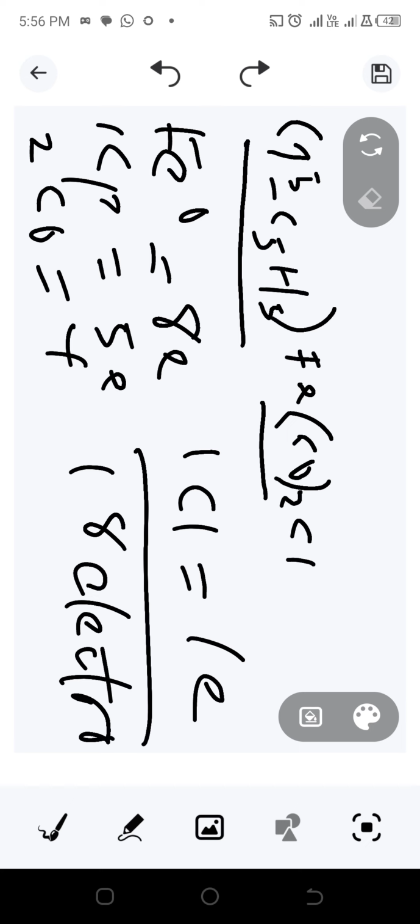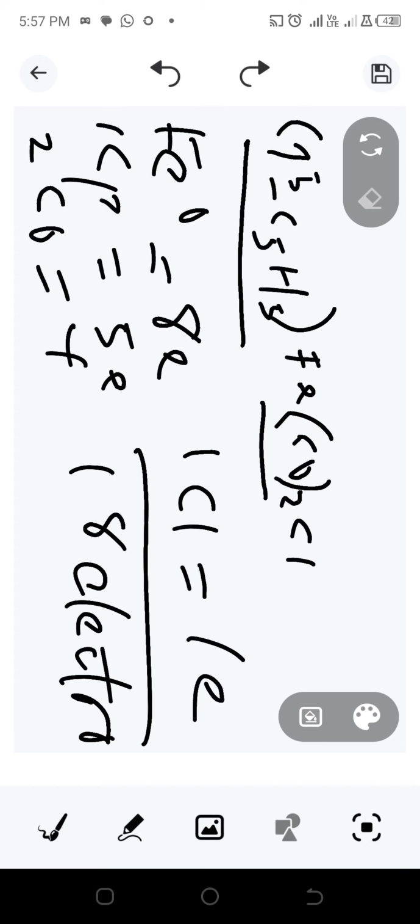So that's quite simple. So now the next one is we need to talk about the limitations of effective atomic number. What are the limitations? Every single thing in chemistry has its own limitations.